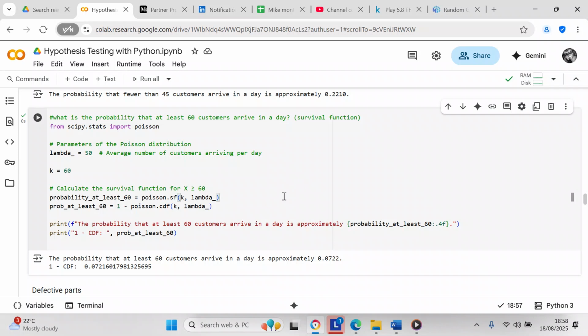So you've got two ways that you can calculate the survival function. And obviously, the most common sense way is to use the SF because that is your survival function. But if you happen to be using Excel, then you would need to use 1 minus CDF because I don't think Excel has a survival function.